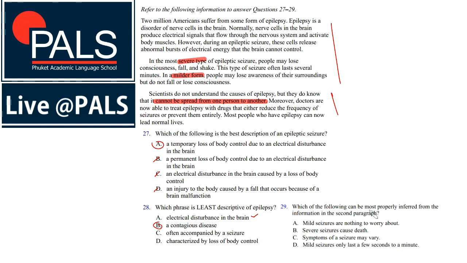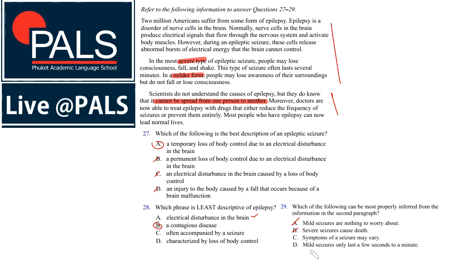So, which of the following can be most properly inferred from the information in the second paragraph? Again, about the different types. Mild seizures are nothing to worry about. Severe seizures cause death. I think we can exclude both of them. Severe seizures do not cause death, definitely not every time.